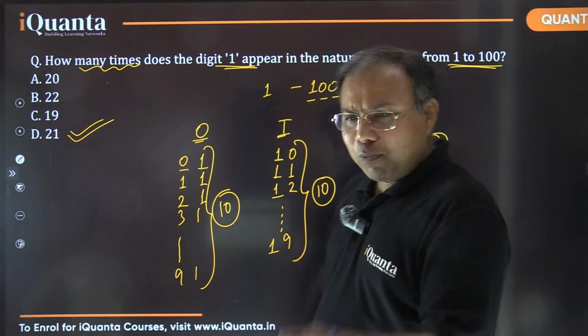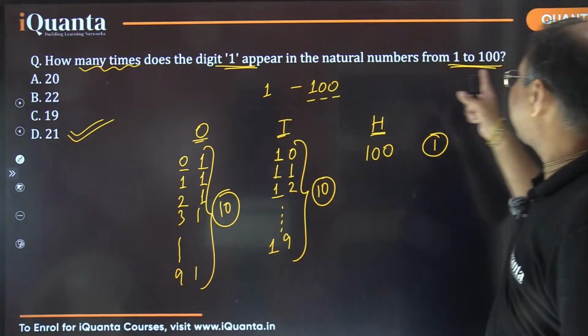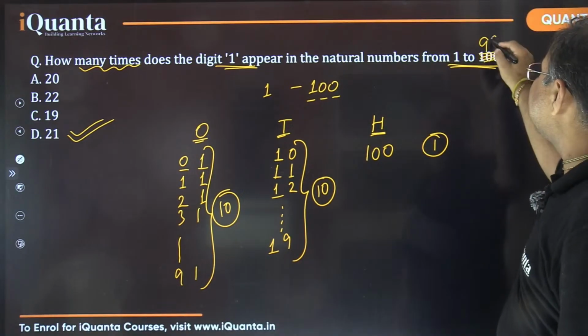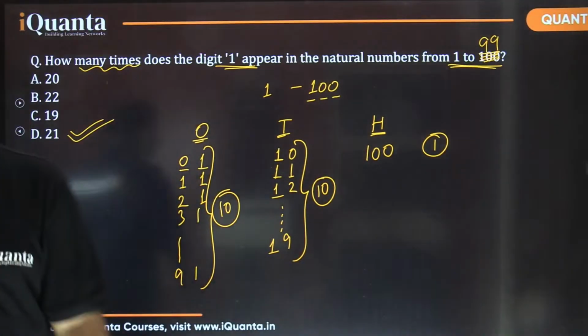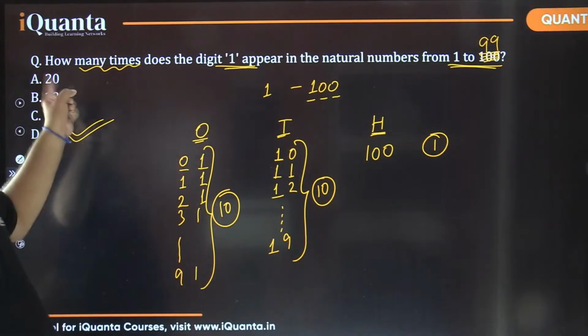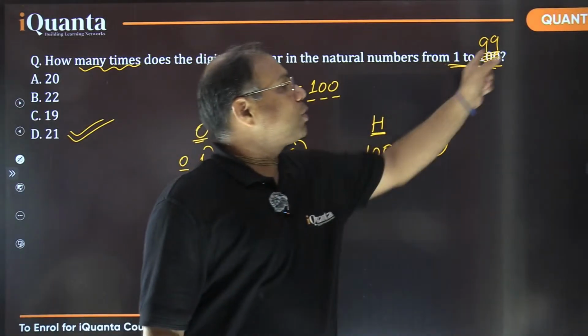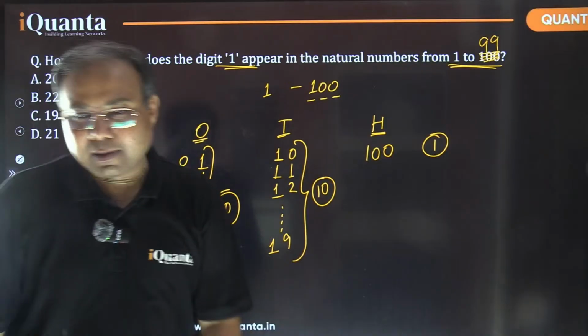Okay, before moving to the next question, let me extend this question. If in place of 100, I keep this range up to 99 only, now tell me the answer. If it is 1 to 99, please quickly tell me the answer. How many times does the digit 1 appear in the natural numbers from 1 to 99? If it is up to 99 only, now tell me the answer.